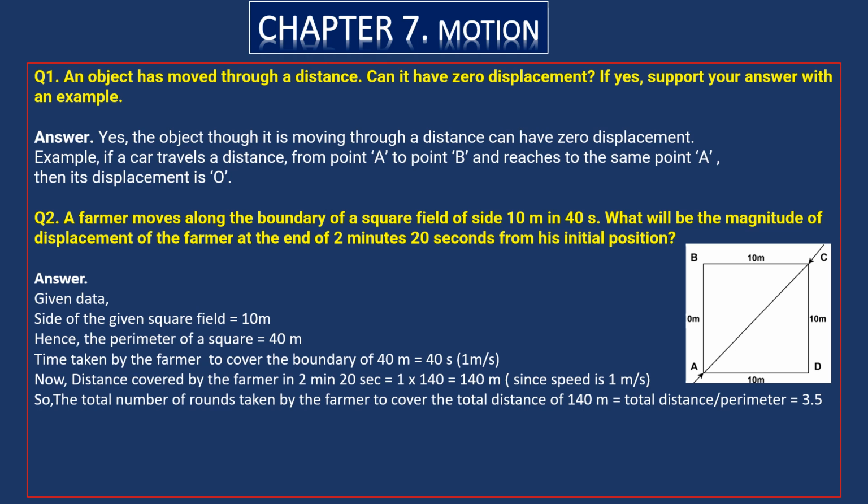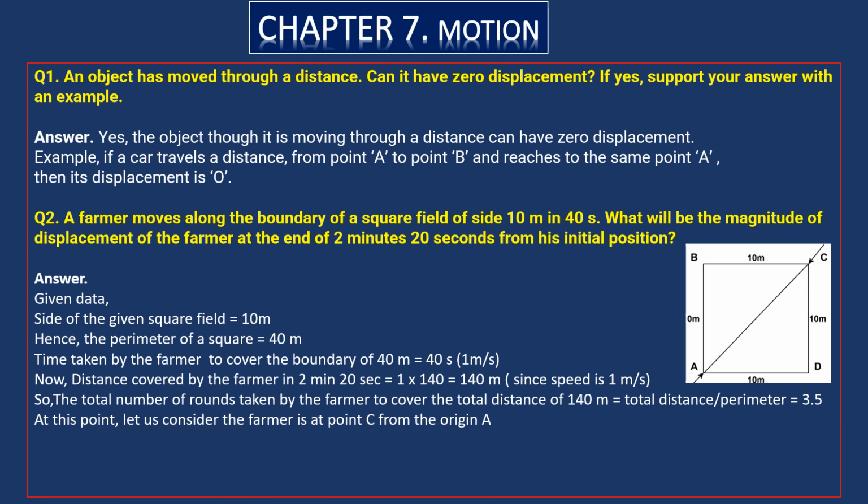Total distance covered upon the perimeter of the square field: here the total distance is 140 meters and the perimeter is 40 meters. Then you will get 3.5 rounds. That means at the end of 2 minutes 20 seconds he finished 3.5 rounds.